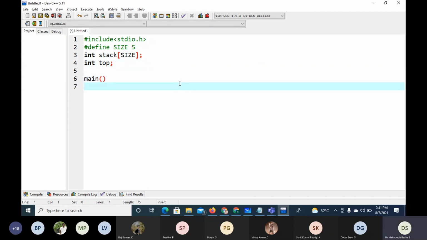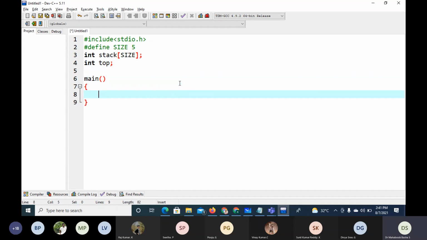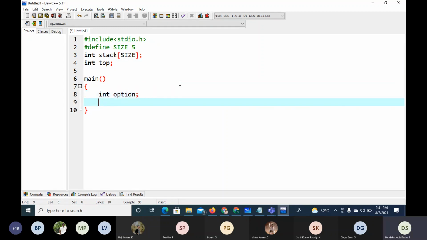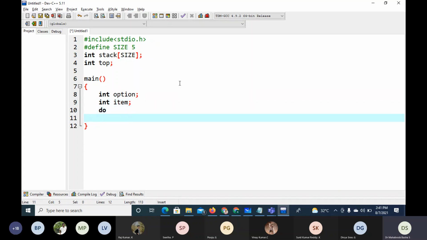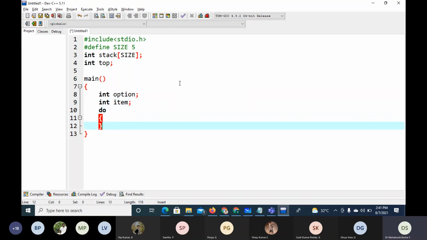Again, we require menu operations. So I'll take do, int option, then int item, then while option not equals 3. We are going to have only push and pop operations, so I'm going for a menu driven program.